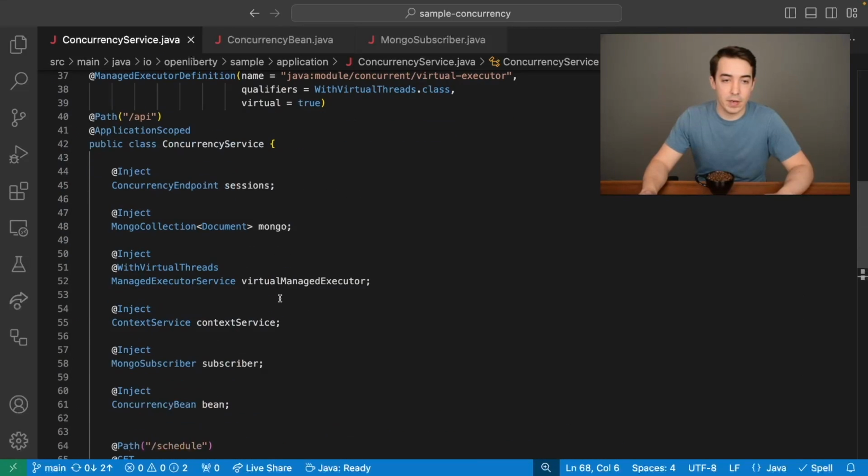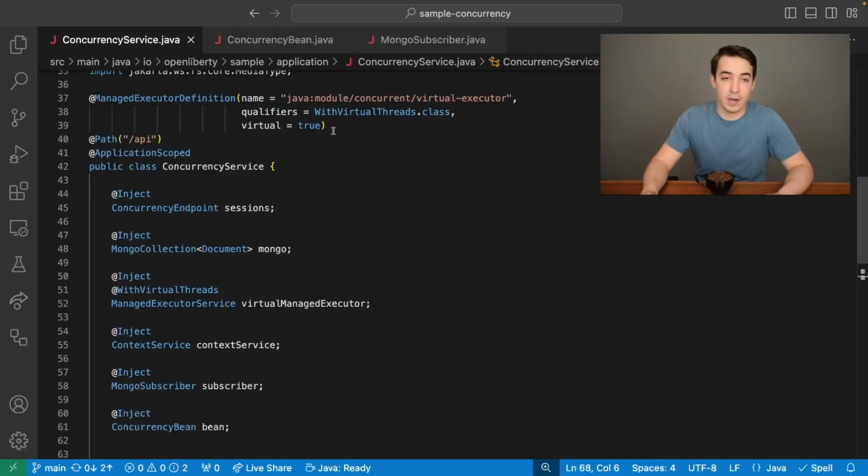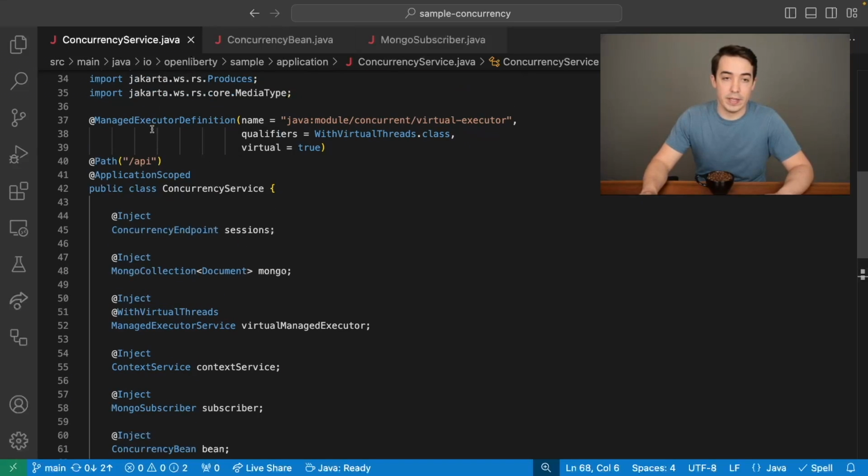If we take a look up here, we can see the @Inject being used on a managed executor service and a context service. For the managed executor service, we are also using @WithVirtualThreads, which is a CDI qualifier. That'll make sure that we get this managed executor definition, which is using the new virtual equals true to provide virtual threads.